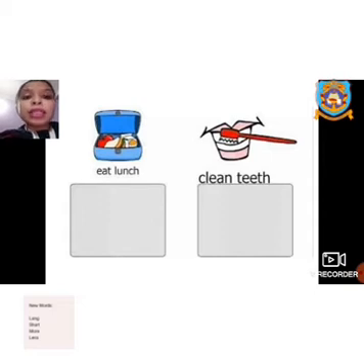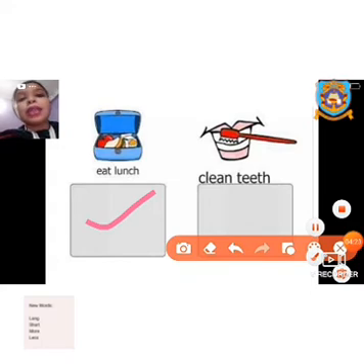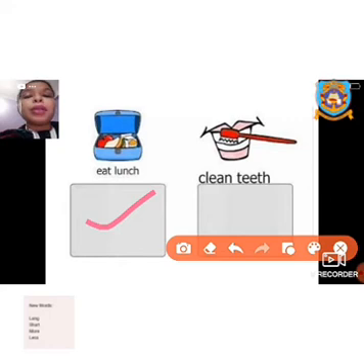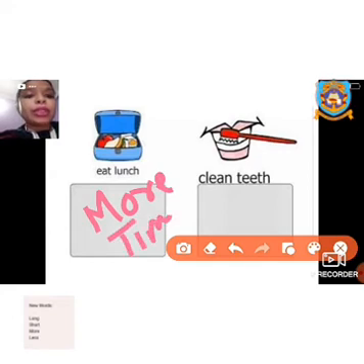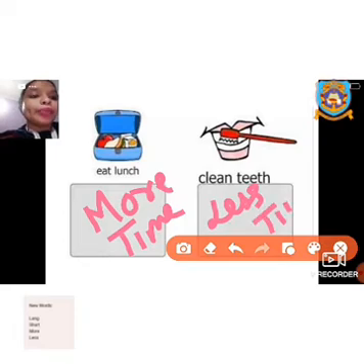Eating lunch will take more time, because if you have noticed, eating lunch takes us around 20 minutes or 15 minutes, but brushing will take around 3 minutes or 5 minutes. So brushing or cleaning our teeth takes less time than eating our lunch. Eating lunch will take more time, and cleaning our teeth will take less time.